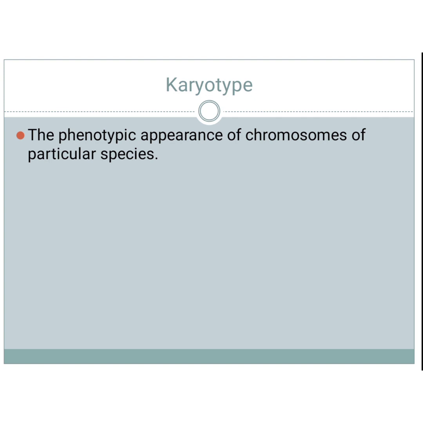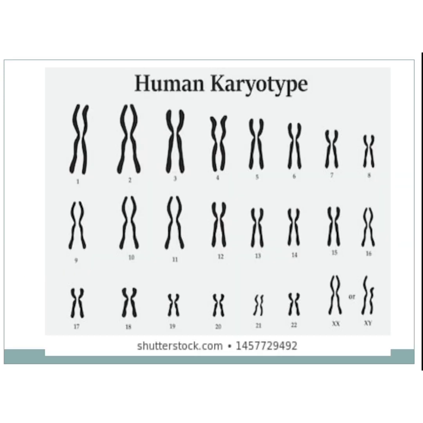Next is karyotype. Karyotype is nothing but the phenotypic appearance of the chromosomes of a particular species. In the study of karyotype, the features of chromosomes taken into account are number, position of centromere, size, presence of satellite, degree and distribution of heterochromatin, etc. How is it represented? By arranging the somatic chromosome complement according to length and keeping the centromeres in a straight line. The longest chromosome is placed at the extreme left and the smallest at the extreme right. You can see the centromeres are in a straight line.